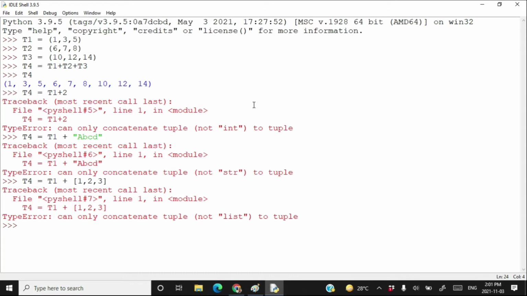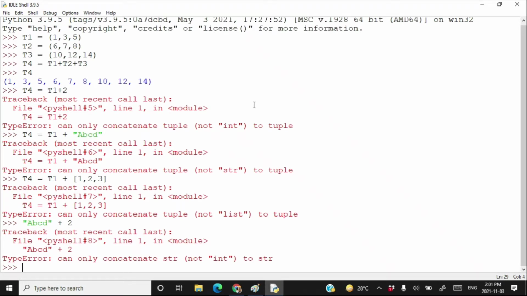If one operand of plus operator is a tuple, then the other must be a tuple. Or in another way, if one operand of plus operator is a list, then another must be a list. If you try adding something like this, a, b, c, d plus 2, this will also be an error. That means if one operand of plus operator is a string, then other operand should also be a string. Otherwise, in these three cases, Python is going to return an error.